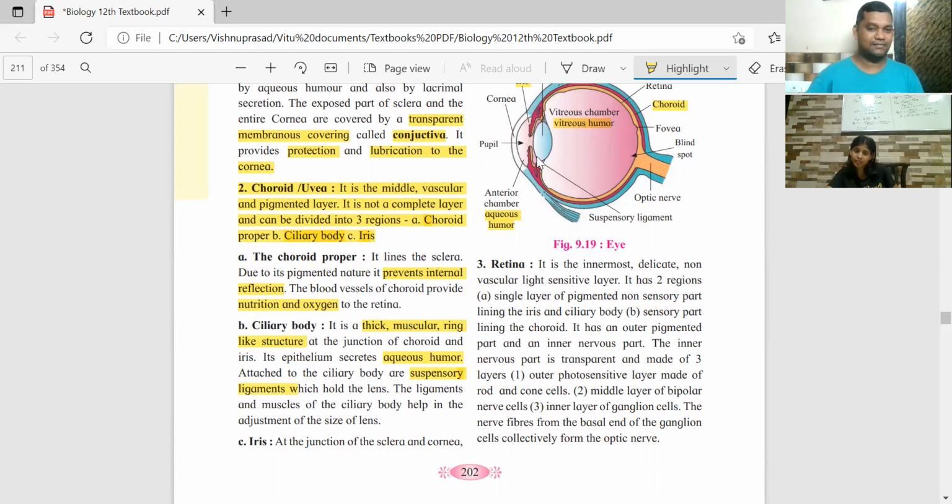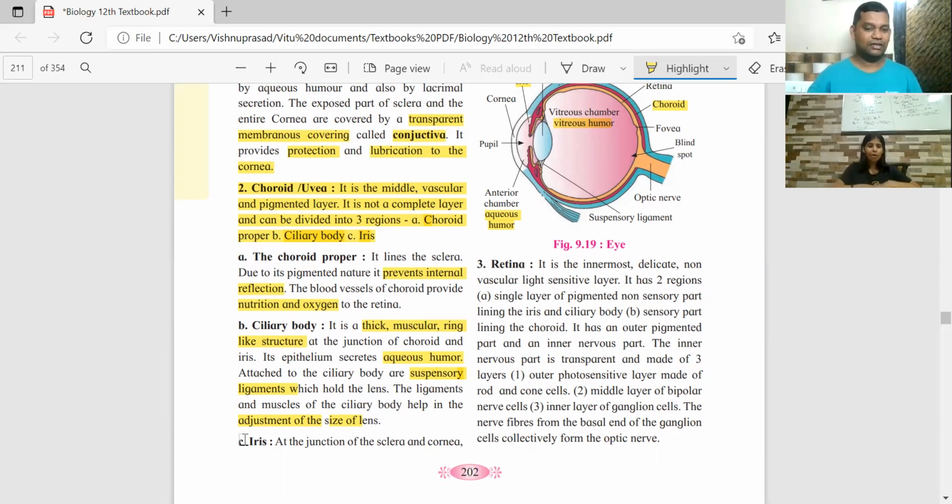This is the lens. They don't move. Adjusting the size of the lens according to the requirement of the eye is done by the ciliary body as well as the suspensory ligaments. Understood?